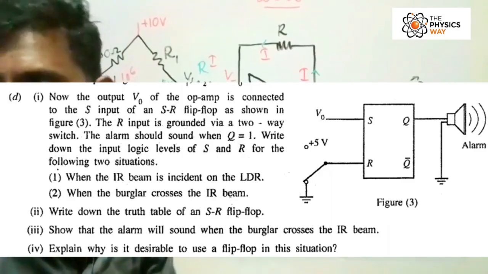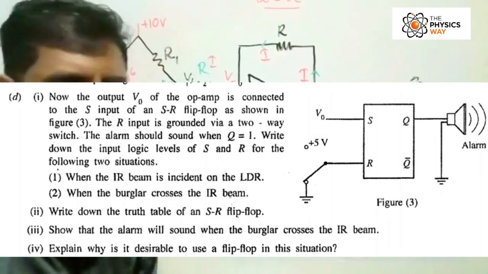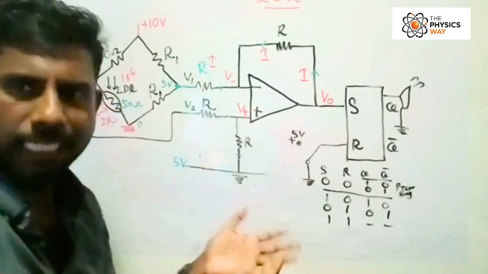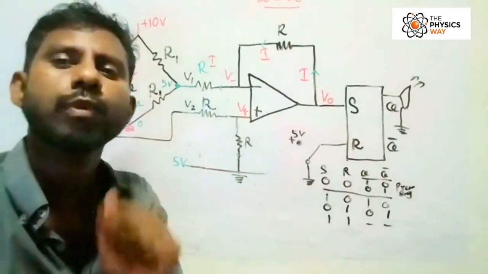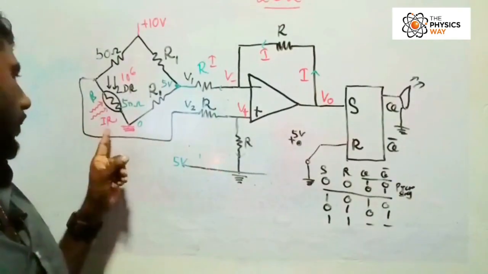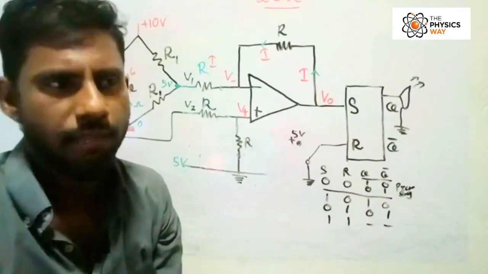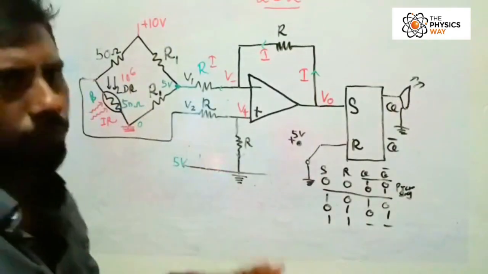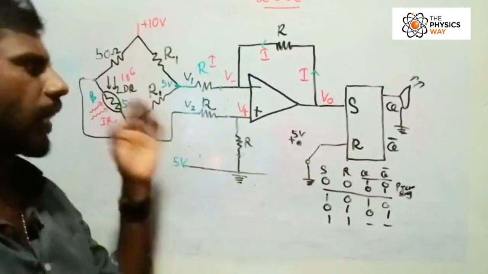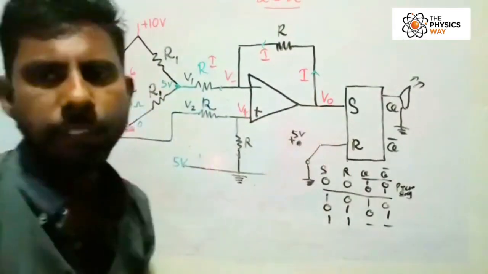Explain why it is desirable to use a flip-flop in this situation. Actually students, if you have tried the 2014 question, you have seen the answer for this. So that's the importance of doing previous year questions. When the burglar crosses this point, alarm goes on. Now the burglar also hears this alarm, obviously, so he will move out from this place. When he moves out, the IR beam goes on to the LDR, so V out will be 0 again.